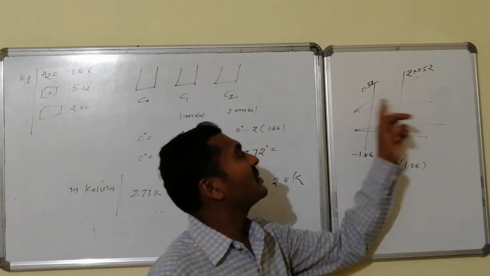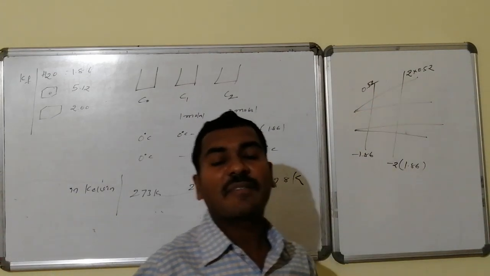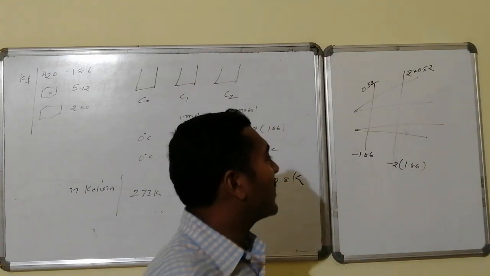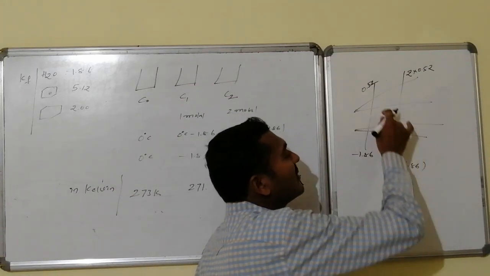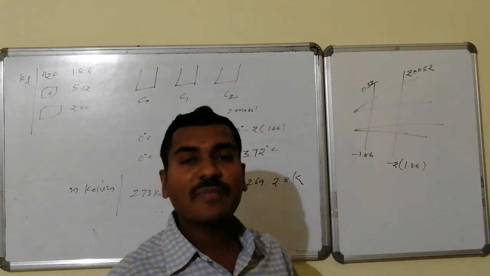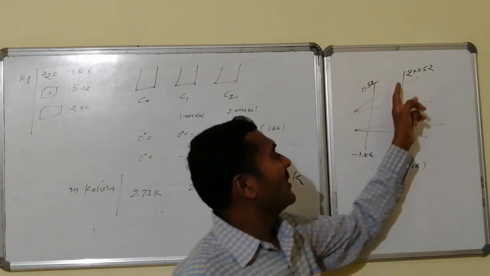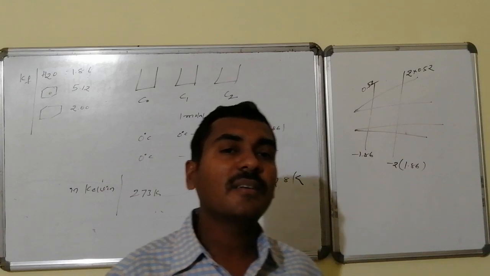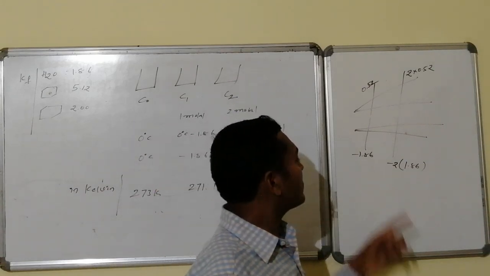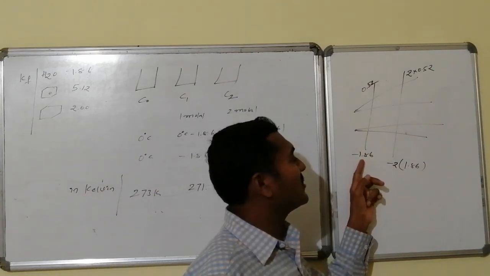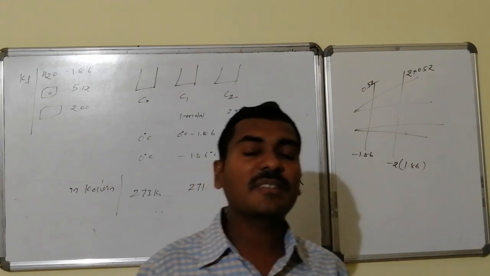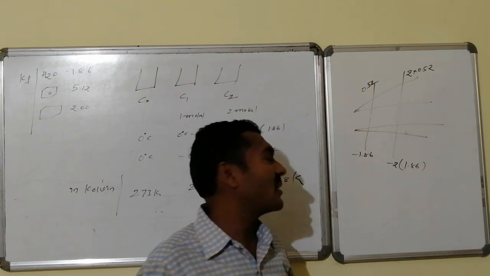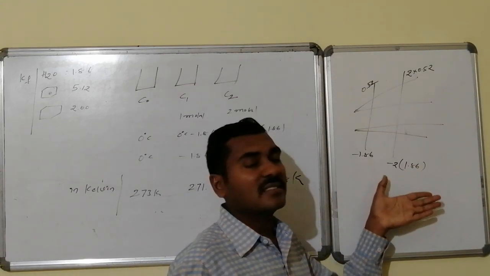Compared to the boiling point of the solvent, all solutions have a higher boiling point, and compared to the freezing point of the solvent, all solutions have lower freezing points. Thus, this is elevation in boiling point and this is depression in freezing point. For water as solvent, the molar depression in freezing point constant, that is the cryoscopic constant, is 1.86. That's the difference.